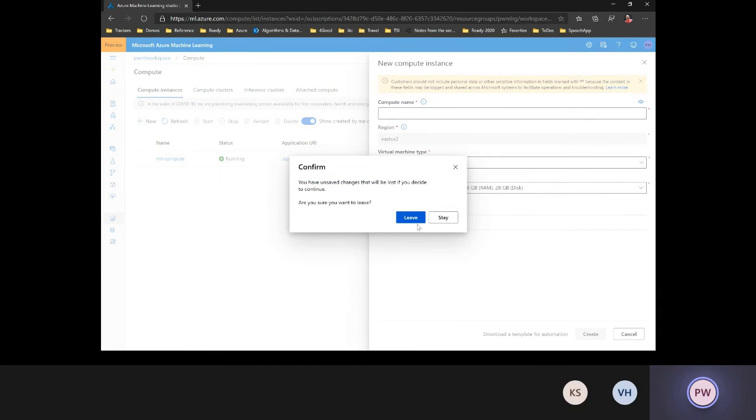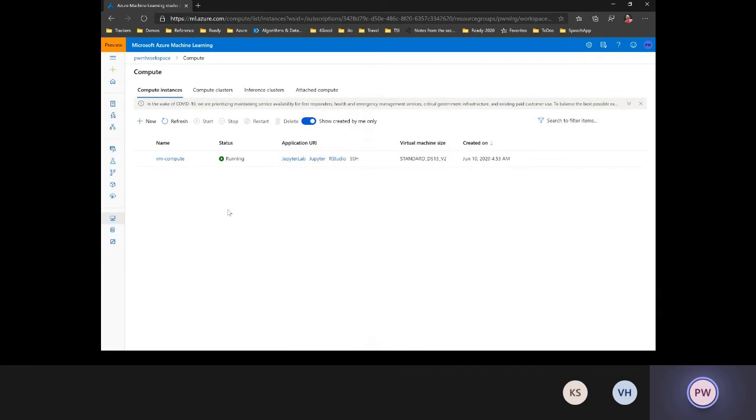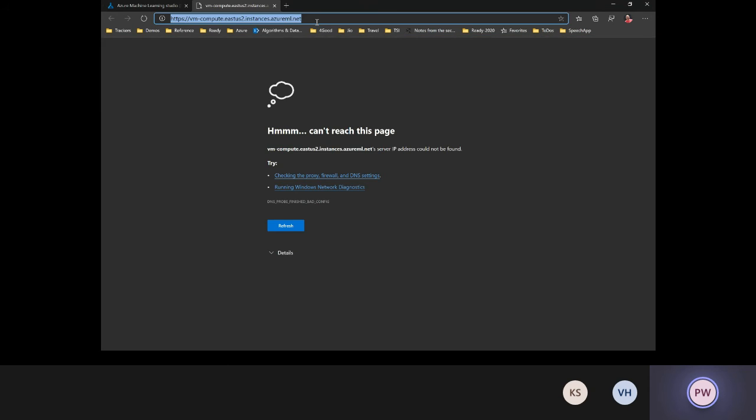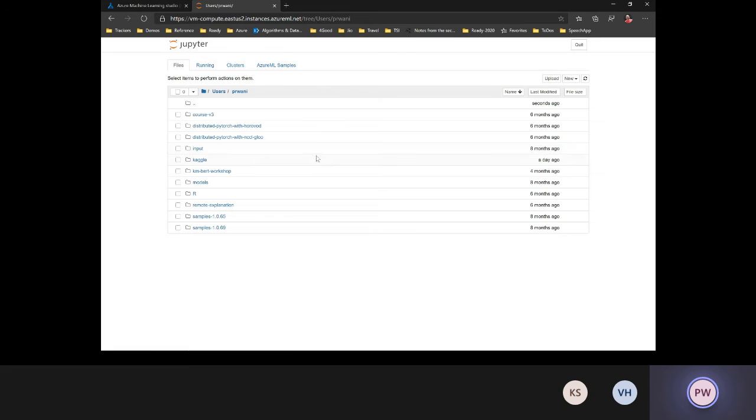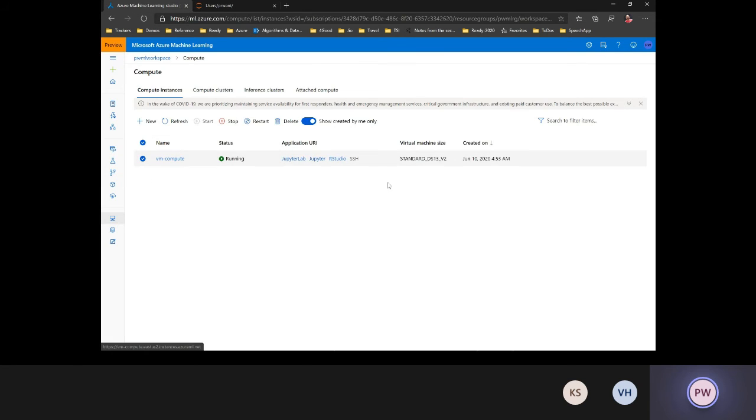Once you have a VM created, it has JupyterLab as well as Jupyter Server and RStudio installed on it. You can open up the Jupyter interface. Looks like some connection issues. Okay, and then that will give you details of the different notebooks that you have created and the notebooks that are available for you to execute things on. So that's what you have hosted on this particular VM.